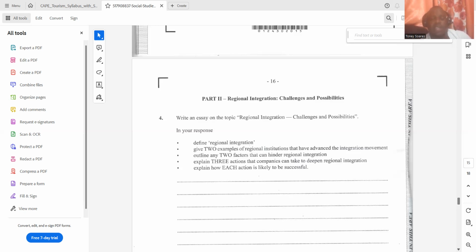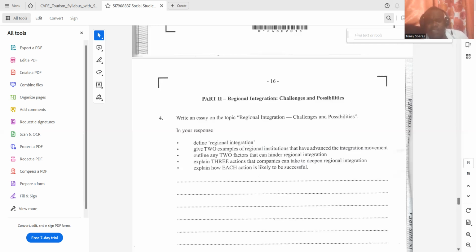So one action that a company can take to deepen regional integration is to promote local and regional products within their stores. I know that we have become Americanized and we are longing for the items in Europe, but these regional companies can promote and say, eat local or buy regional. This is going to be successful because people can see the value of regional business and how we as regional citizens can help these businesses to grow when we support them by purchasing their items or their services.